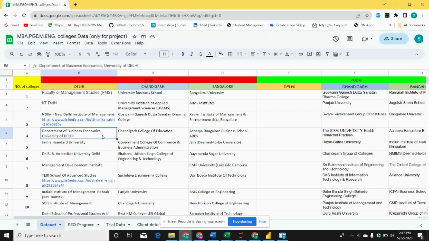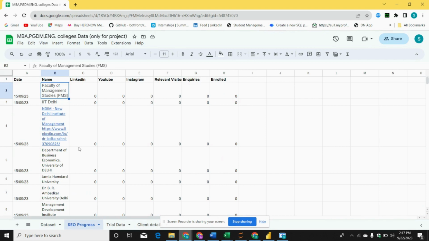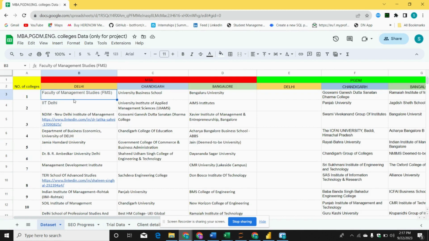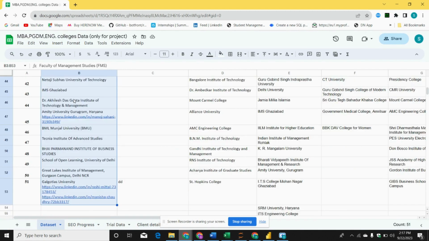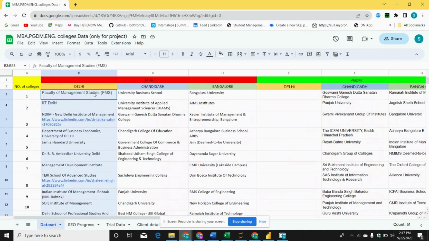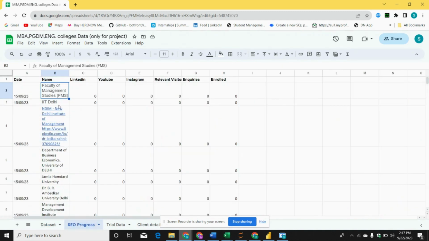Now for marketing our platform, we have two options: offline marketing and online marketing. The data I'm going to show you is about online marketing, and that too not paid marketing. We will see how optimization can help us get relevant visitors, inquiries, and enrollment. This is the data of the same colleges. From this data set I have taken only the list of all the colleges from this first column, and for that, on each day, what is the progress of our optimization that I have mentioned.